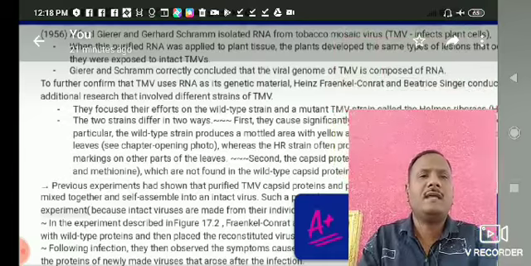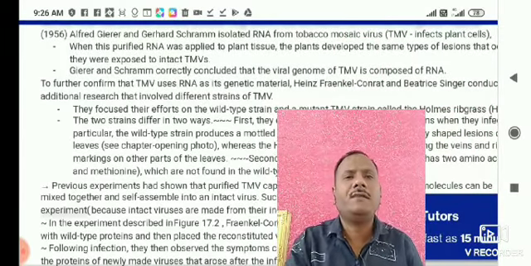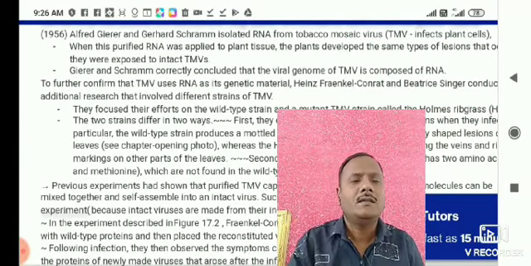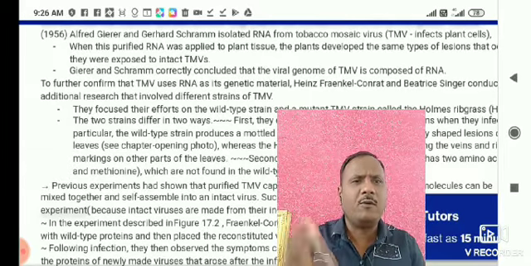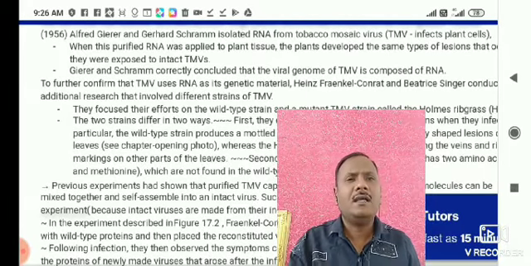So the scientists Alfred Gierer and Schramm isolated RNA from tobacco mosaic virus. How did they isolate it? It is a laboratory process.